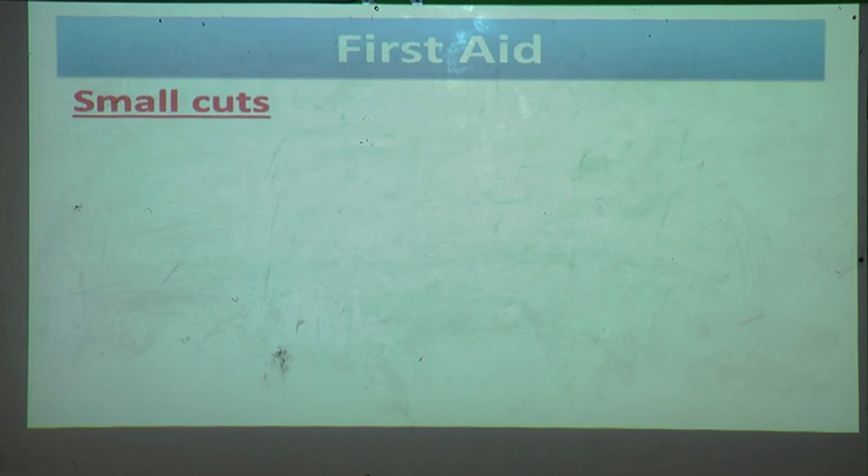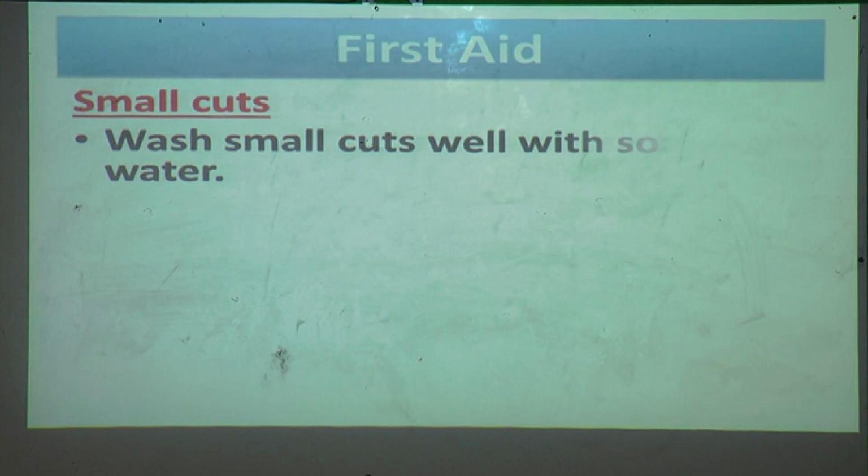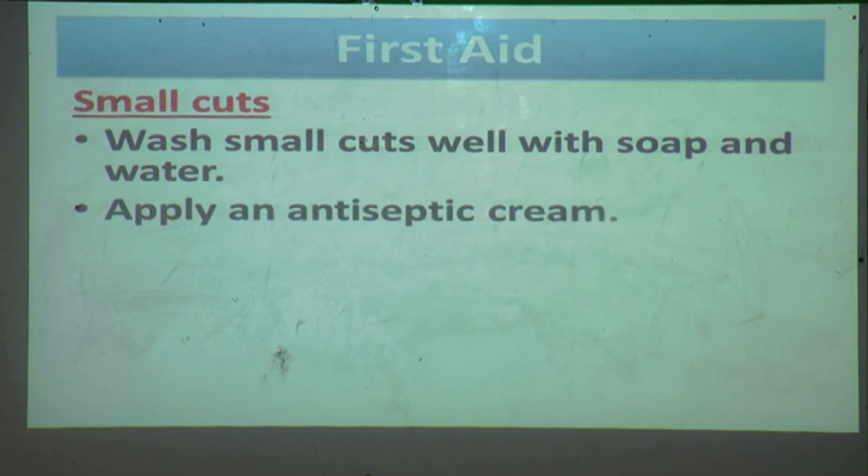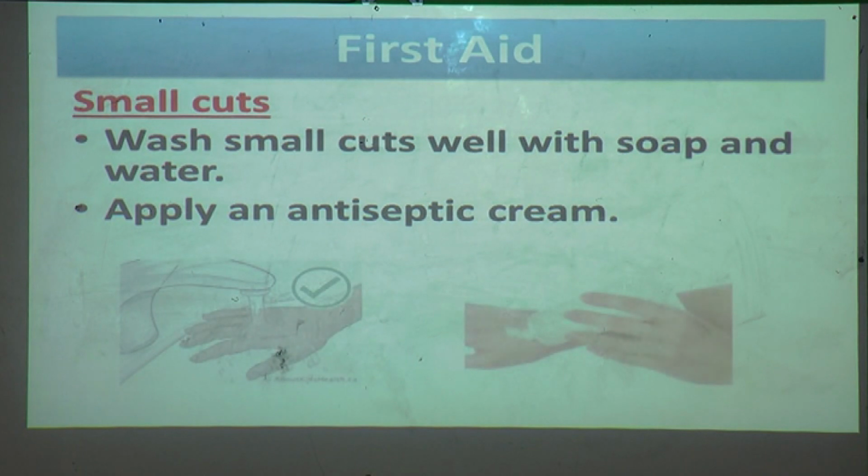When small cuts are there, what do you have to do? See how you can help. Wash small cuts well with soap and water, and then apply an antiseptic cream. Whenever you see that your friend got a small cut, you have to wash it well with soap and water, and then apply antiseptic cream.